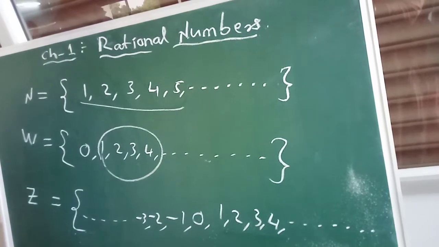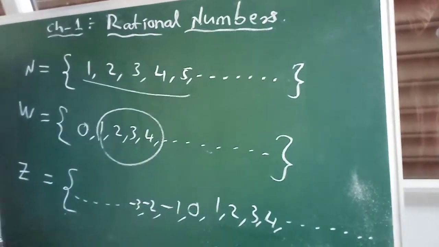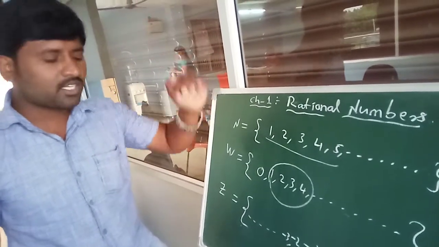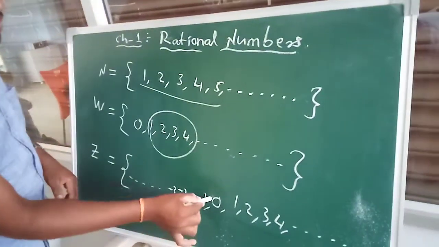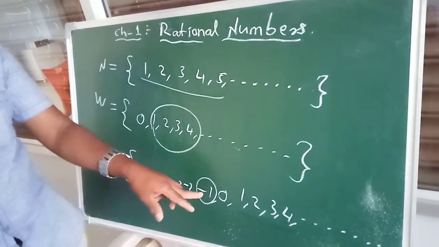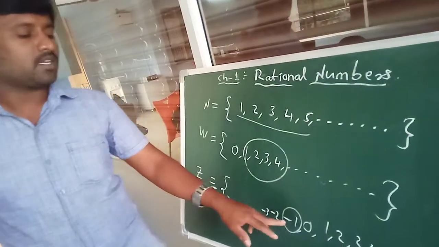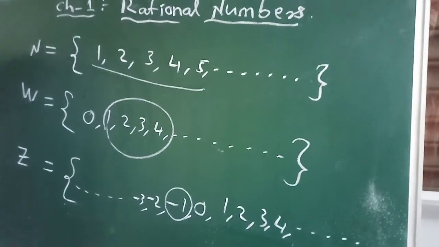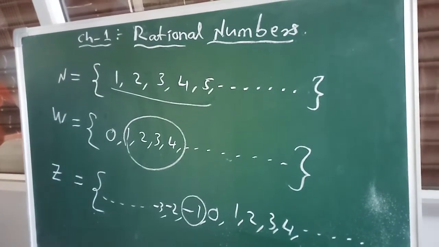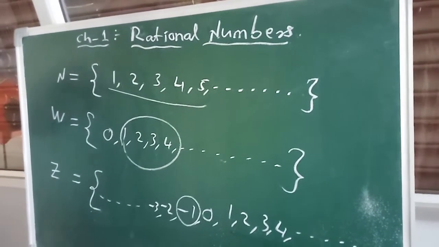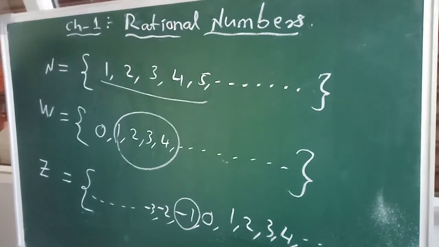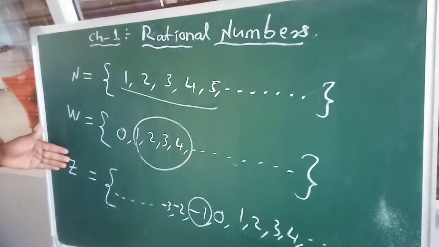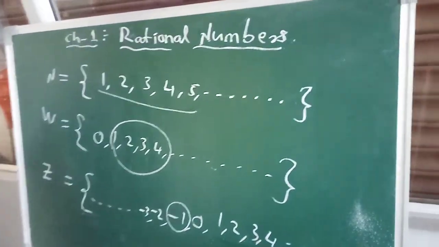So you can say, which is the greatest negative integer? Which is the greatest negative integer? So -1 is the greatest negative integer. So this is the basic of natural numbers, whole numbers and integers. And we learned closure property, commutative property, associative property and distributive property for integers and whole numbers also.